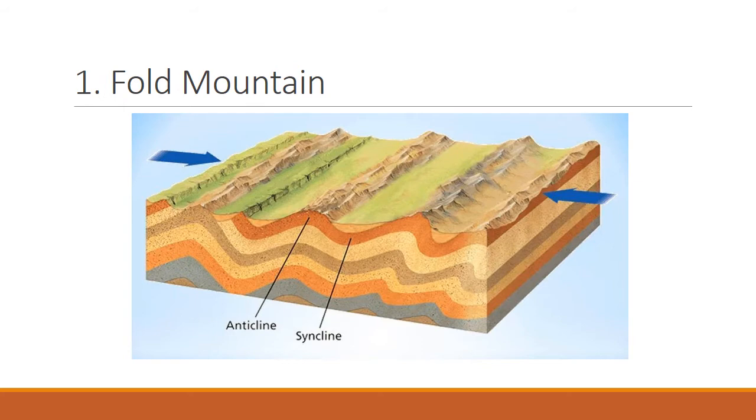Its upper part turns into a peak. Peak is the summit of the mountain and the lower part turns into a valley. We can see in this picture that due to the pressure which comes from both the sides, all the sediments come up and we get the peaks and the valleys.